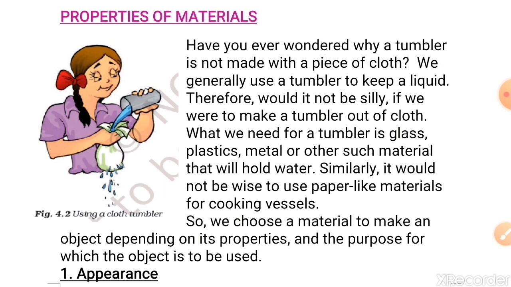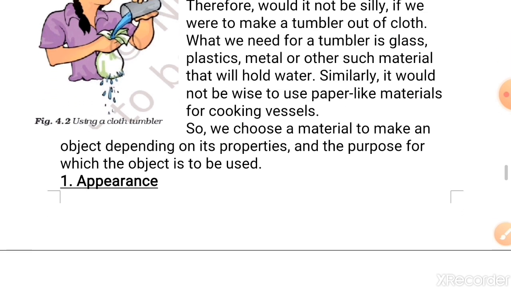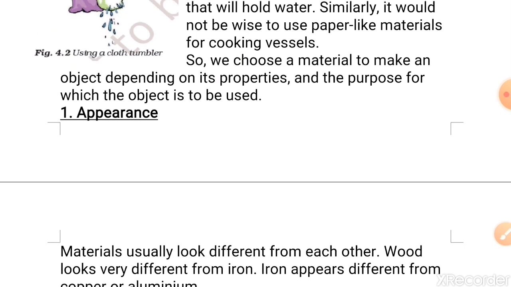As you saw, for making a tumbler we are using metal, plastic and glass. So we will explore more about these properties and how we decide what to use or what not to use. Firstly, we will study about appearance. Yes, appearance means the look. How one looks is its appearance.